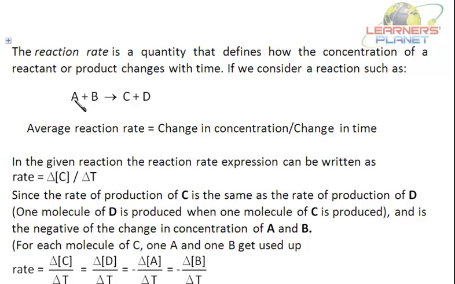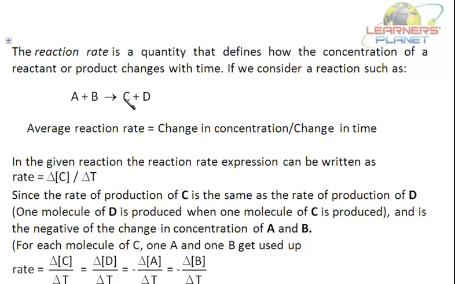Likewise, when one molecule of A is dissociated or one molecule of B is used up, we can say that one molecule of A and one molecule of B are used up. And what is produced is one molecule of C and one molecule of D. So the rate of disappearance of A will be equal to the rate of disappearance of B, because for every molecule of A, B is also disappearing.